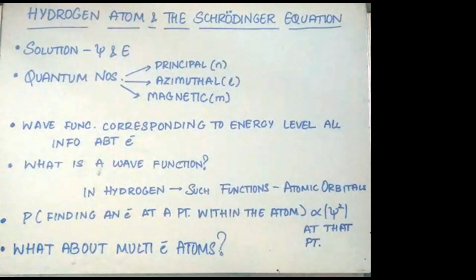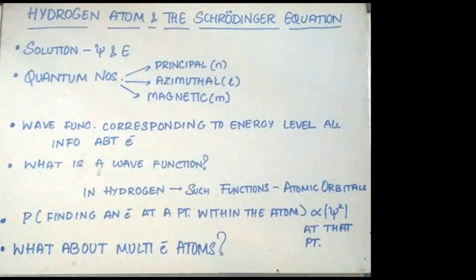Let's talk about the hydrogen atom and the Schrödinger equation. When the Schrödinger equation is solved for a hydrogen atom, the solution gives possible energy levels the electron can occupy and the corresponding wave function psi of an electron, which is associated with each energy level. The quantized energy states and the corresponding wave functions are characterized by a set of quantum numbers.